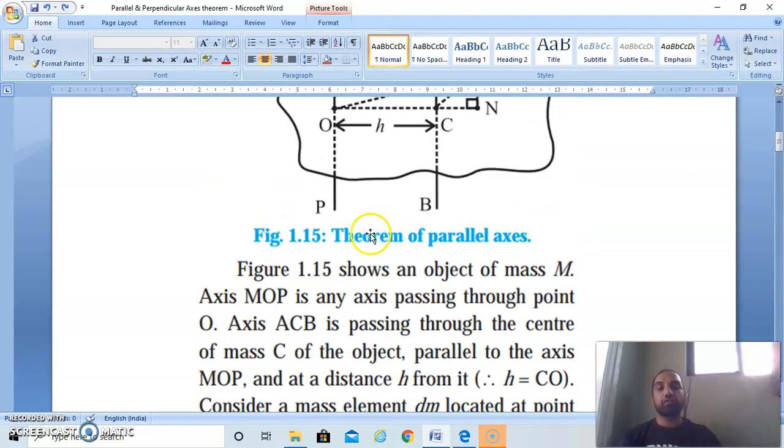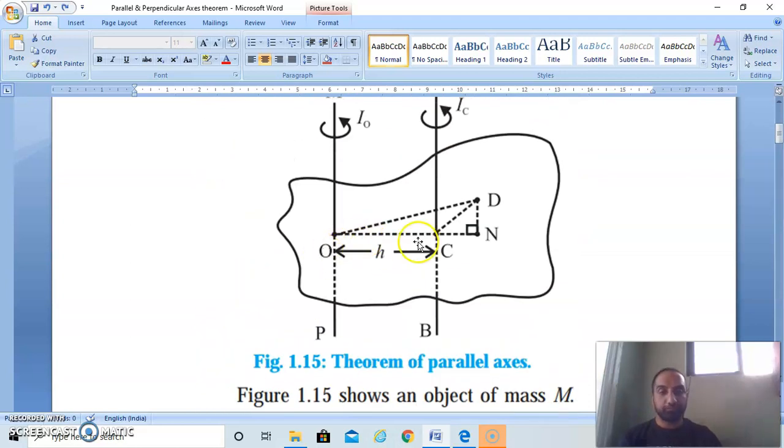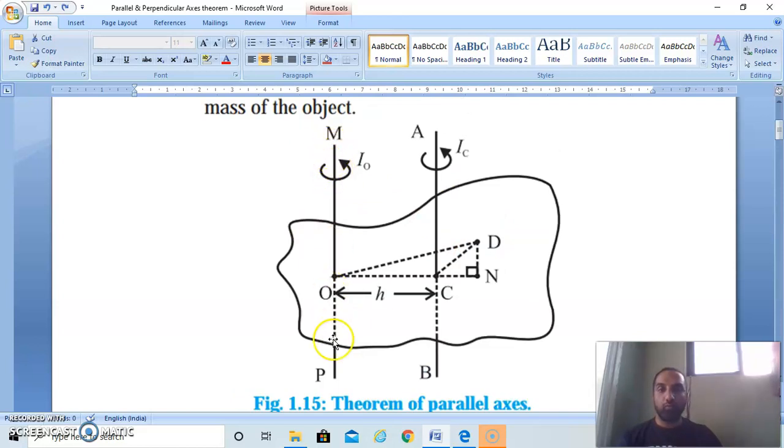Now how to derive this equation? See here, the axis passing through the point at which we have to find the moment of inertia of this body is MOP, the axis passing through the point O. The axis passing through the center of mass is ACB. The distance between these two parallel axes is h.